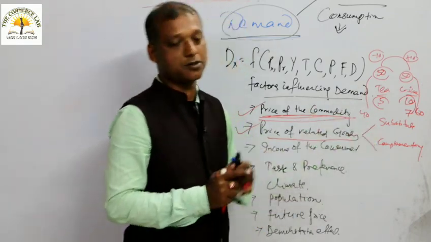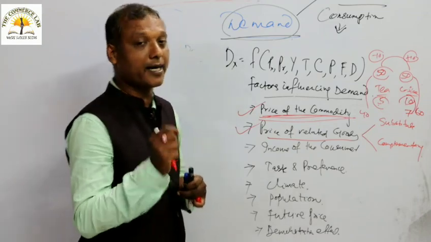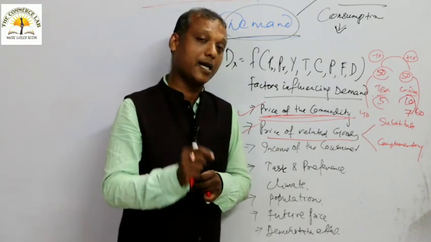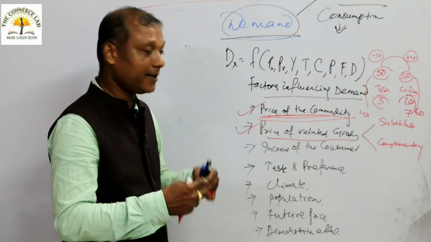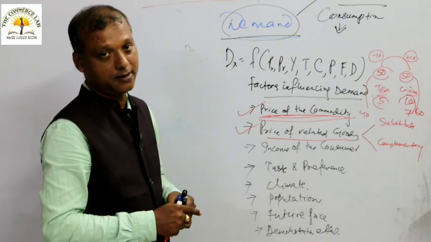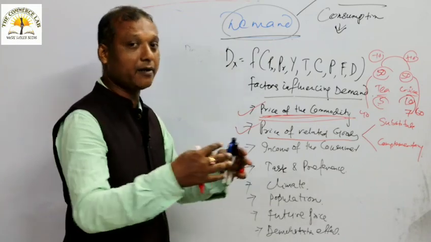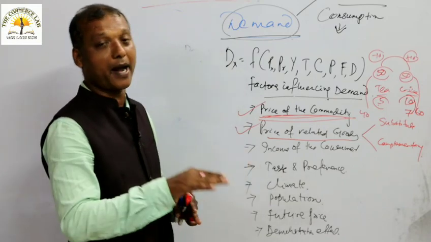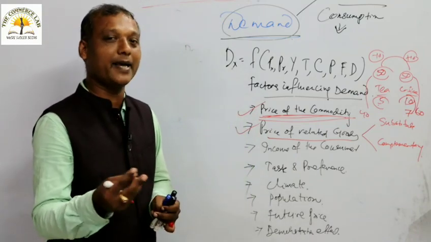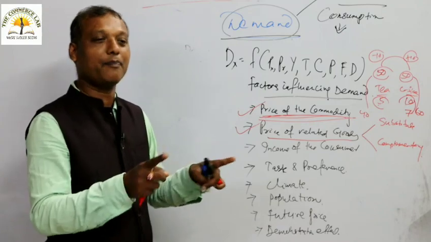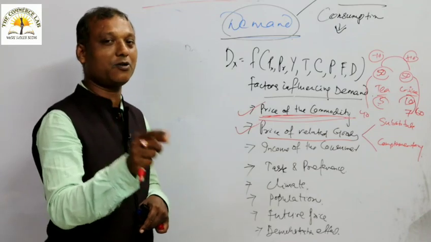Let us talk about complementary goods. What do we mean by complementary goods? Complementary goods are those goods which are jointly demanded and jointly consumed at the same time. You need a couple of goods to satisfy one want, like bike and petrol. Without petrol, your bike is useless. That is why bike and petrol are called complementary goods. Car and petrol, pen and refill are also complementary goods.